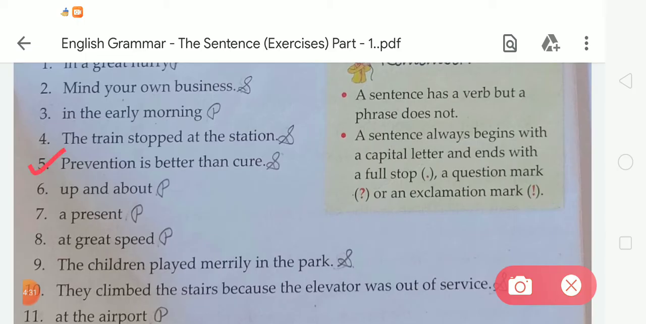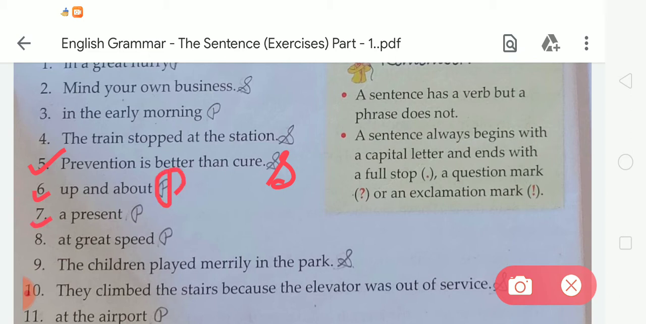In number 5, there is "Prevention is better than cure." So this is a sentence, so for this we have to write S. Number 6, "up and about." So it is a phrase, so for that we have to write P here.